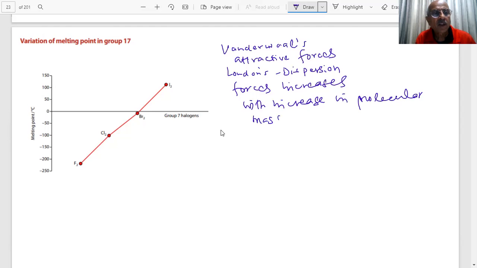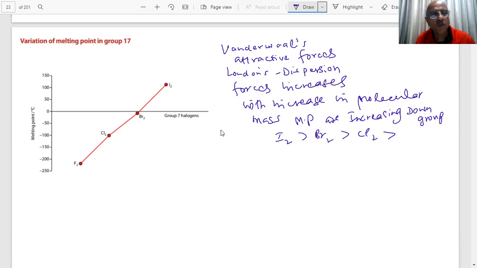Therefore, you can see the melting points are increasing down the group. Clear? The melting point of iodine is more than Br2, more than Cl2, more than F2. Is it clear?